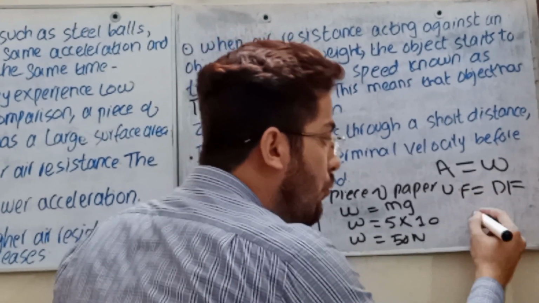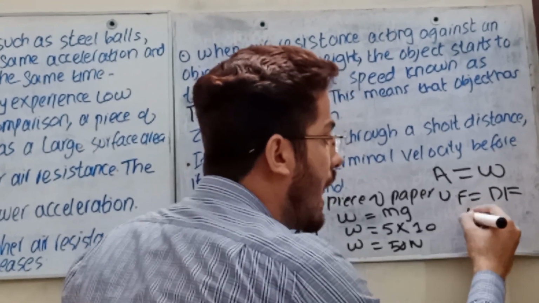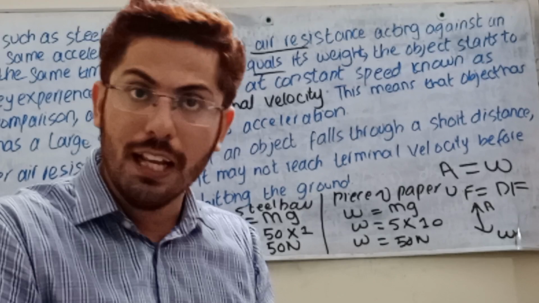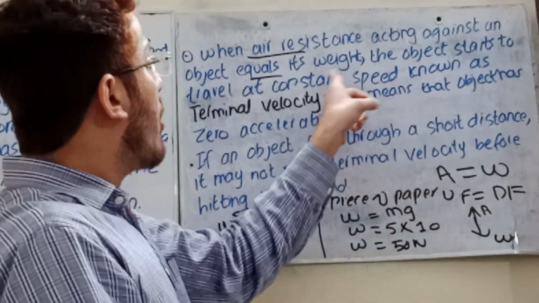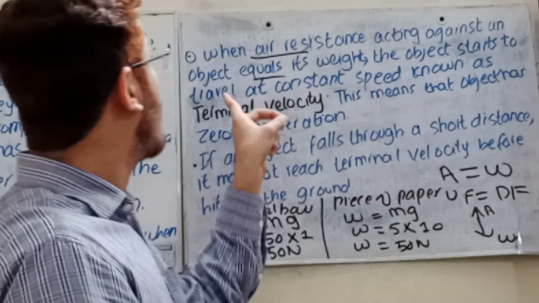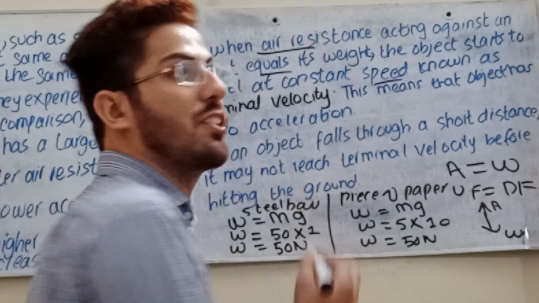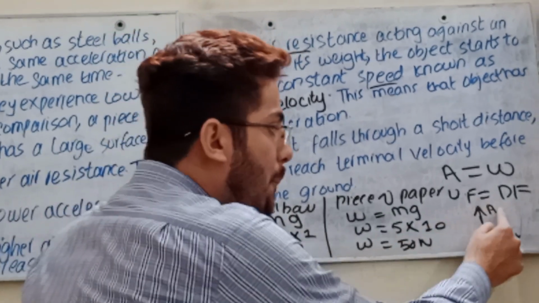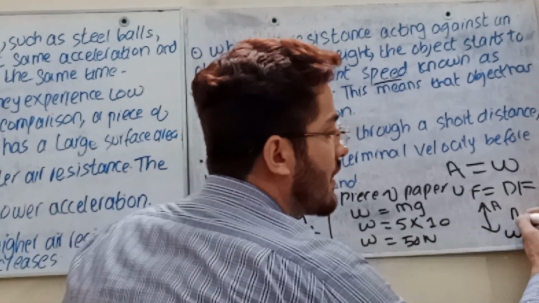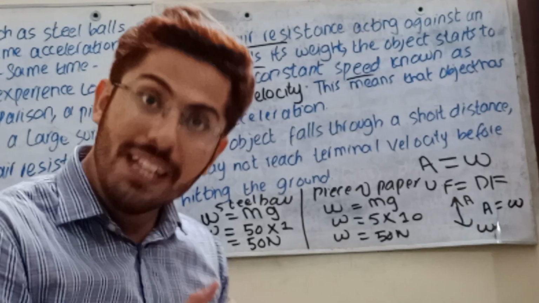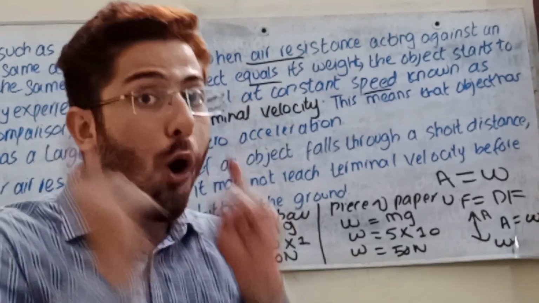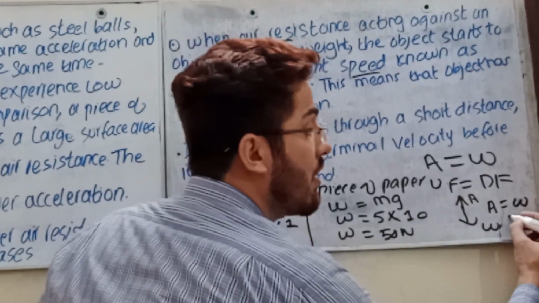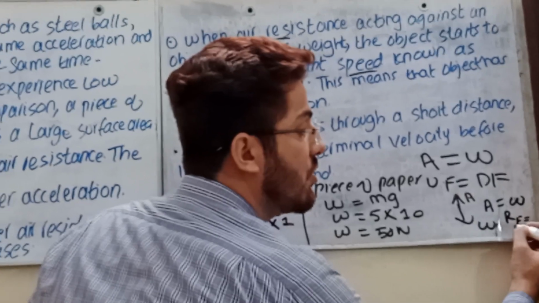Weight is acting downward and the air resistance is acting vertically upward. Now what are you going to see? The object starts to travel at a constant speed. Remember, when upward and downward forces are balanced, it travels at a constant speed. Why? Because the resulting force is 0.